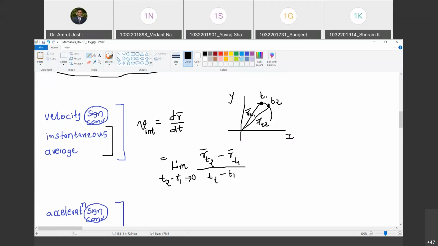And if I consider only this quantity where t2 minus t1 is not tending to 0, then that becomes the average velocity. So in the process, I have defined what is instantaneous velocity and what is average velocity.